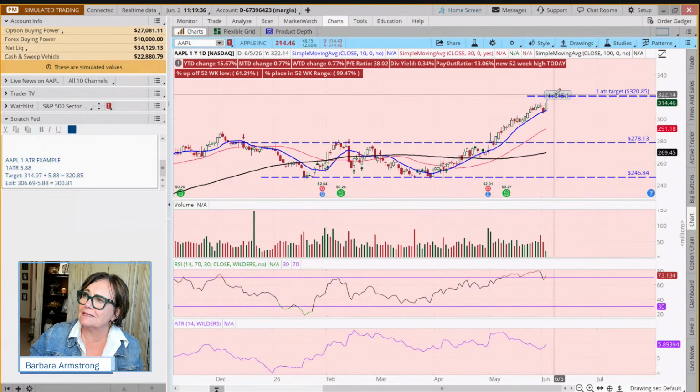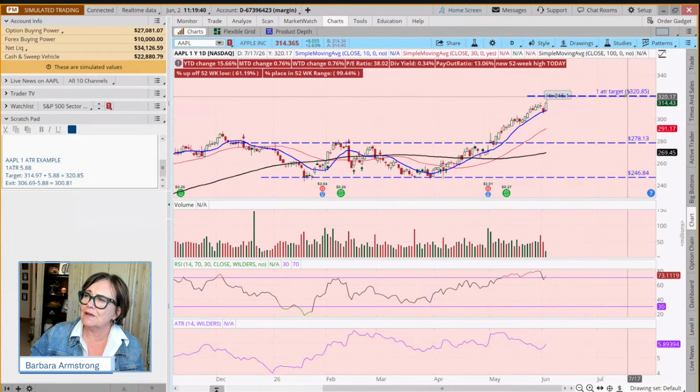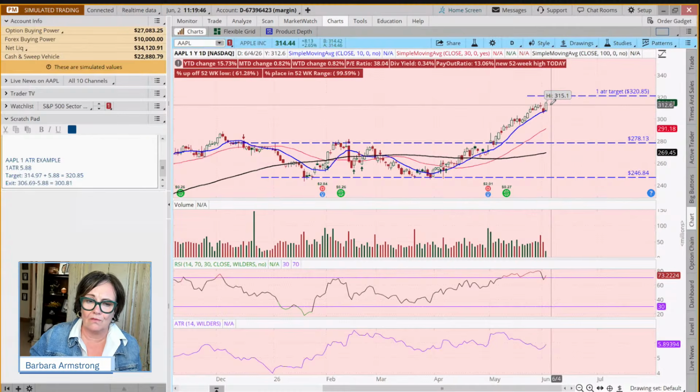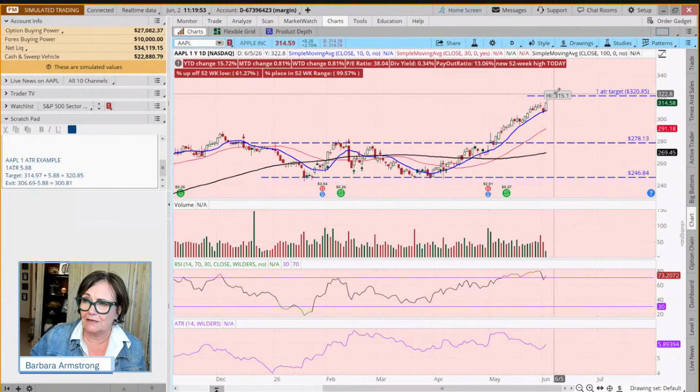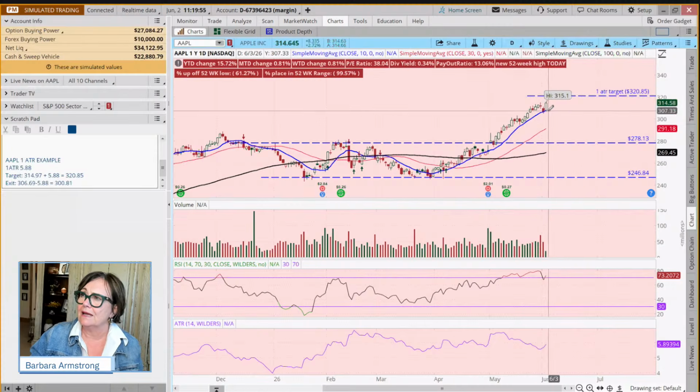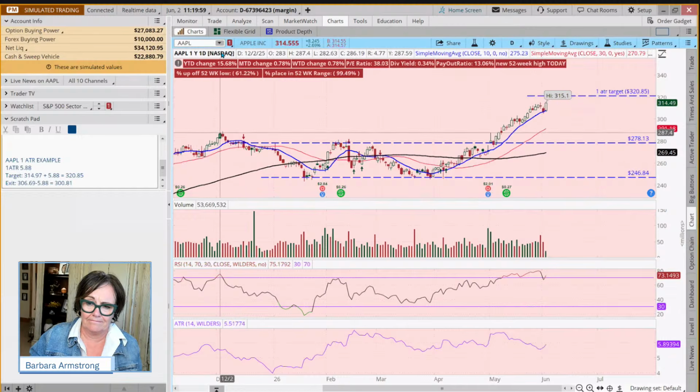So if tomorrow it doesn't come up and hit the target, at the end of the day, this is a $300 stock. So I might say, I'm going to move my stop up to $1 below the low of whatever tomorrow's candle is. Or you might make yours $2. I mean, your plan is your plan, but we're monitoring this daily.